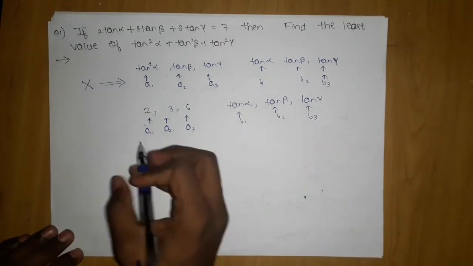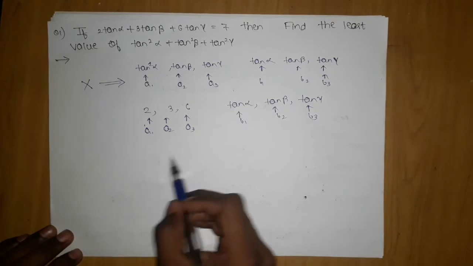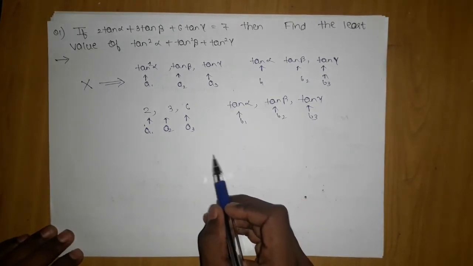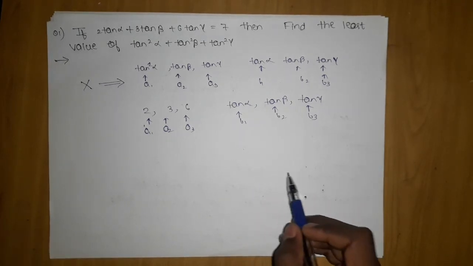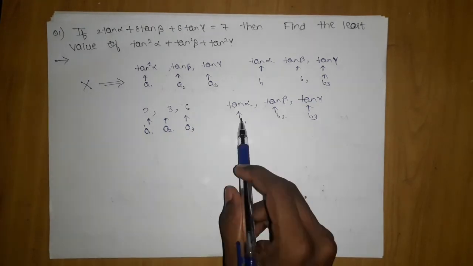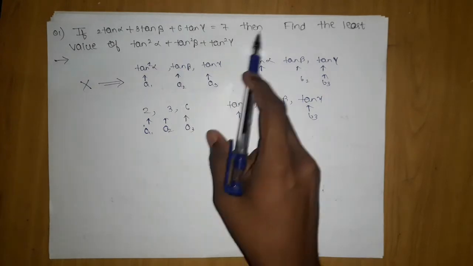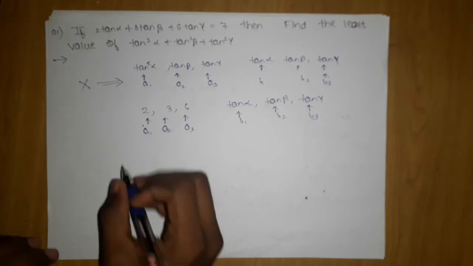So we will apply Cauchy inequality, because here (a1 square plus a2 square plus a3 square) into (b1 square plus b2 square plus b3 square) is greater than or equal to (a1 b1 plus a2 b2 plus a3 b3) whole square, which will give me this value. So try to take terms in such a manner that the terms formed from that have some value from that.